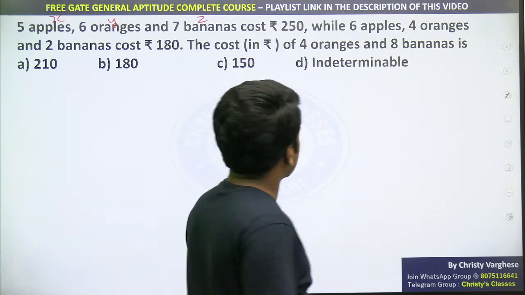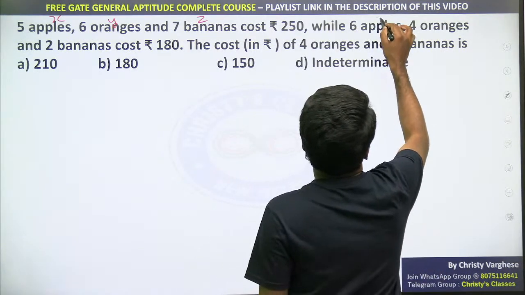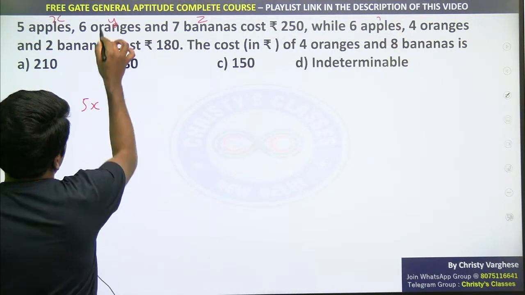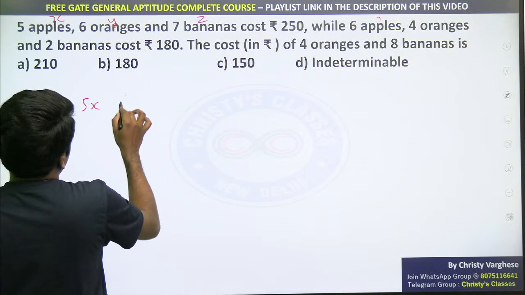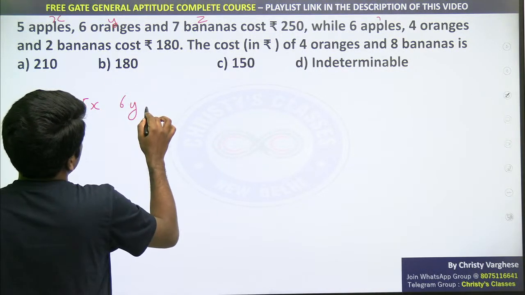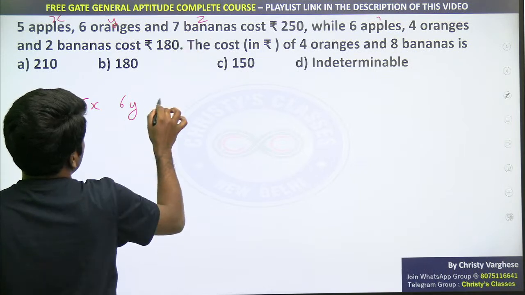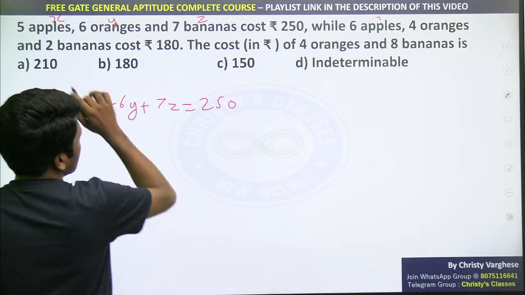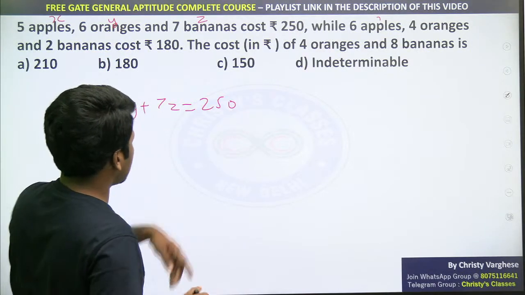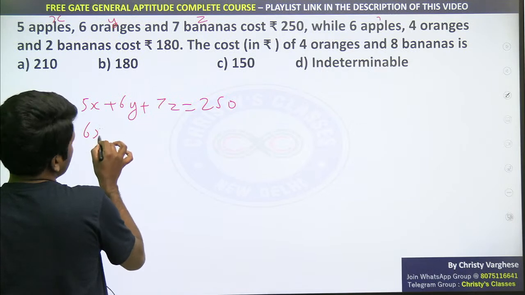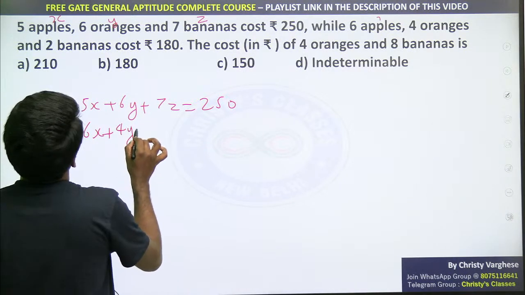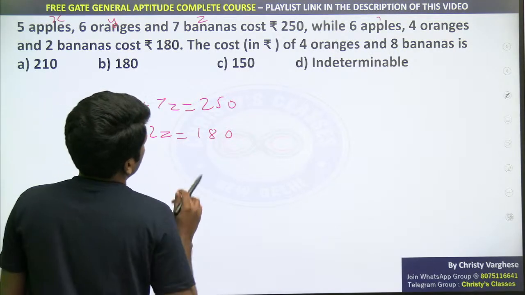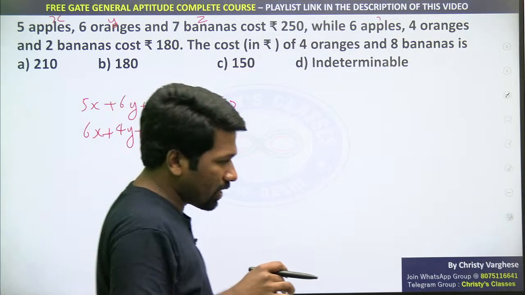Same way, so that means the price of one apple is x, so 5 apples will be 5x. The price of one orange is y, so 6 oranges will be 6y, 7 bananas will be 7z. The sum of these three is 250, the total price of all 3 fruits in the first situation. Now the second situation gives 6 apples that is 6x, 4 oranges 4y, 2 bananas 2z equal to 180. The question is asking 4 oranges and 8 bananas price.